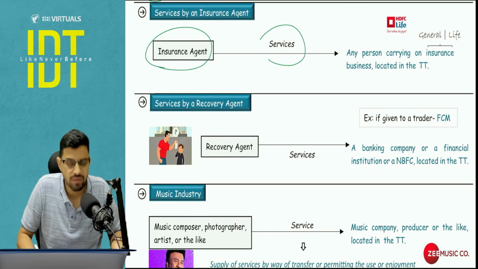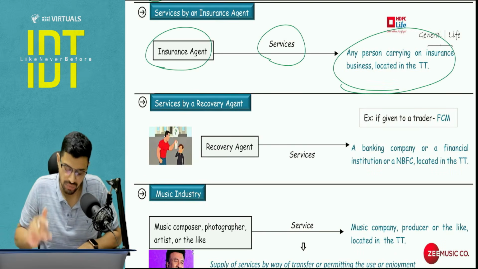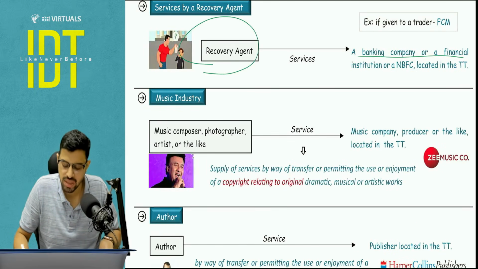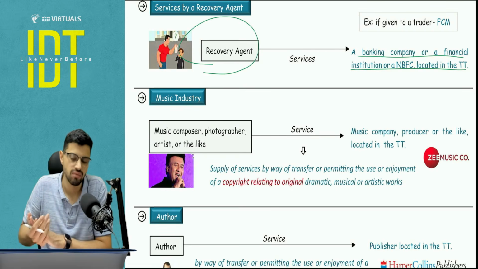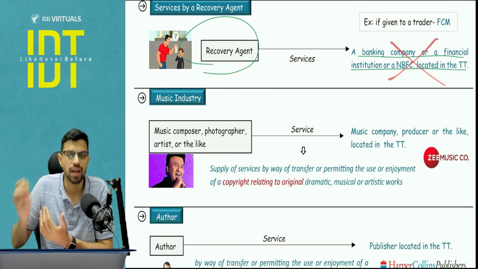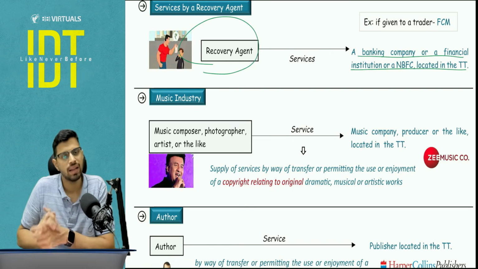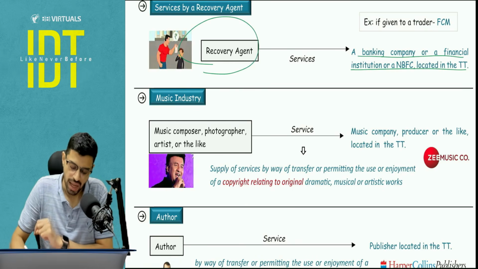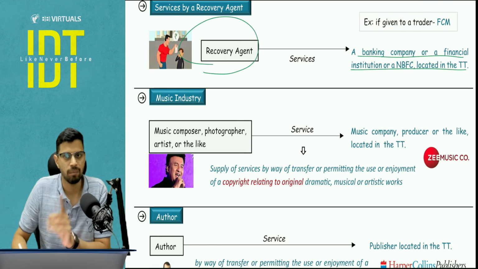Insurance agent giving services to any insurance, general or life, RCM will apply. Recovery agent giving services to bank, financial institution, NBFC, RCM will apply. If there is anyone apart from bank or NBFC or a financial company, then in that case forward charge mechanism will apply. So if, let's say, recovery agent services are given to a trader, FCM will apply, not RCM.